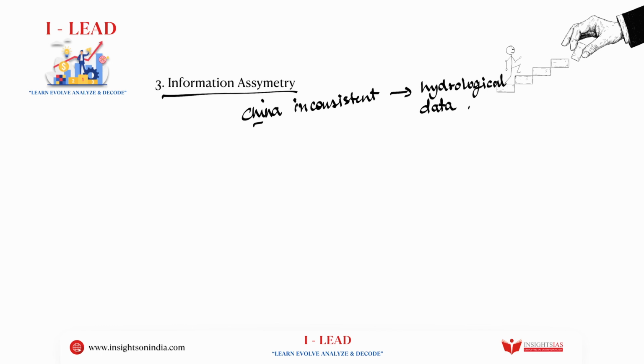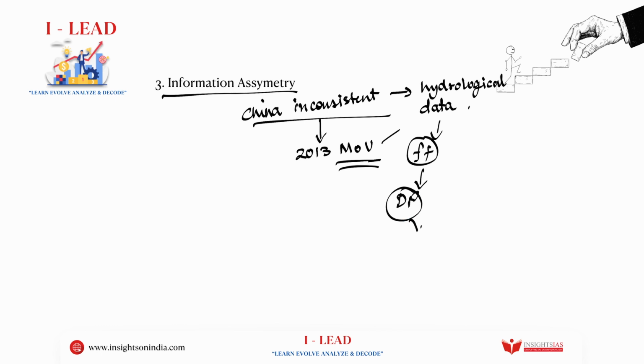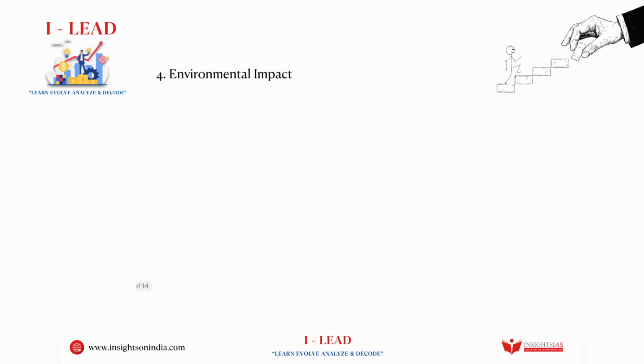And if flood forecasting becomes difficult, disaster preparedness becomes difficult. How are we telling that they are inconsistent? Because in 2013, we did sign a MOU with them. We did sign a memorandum of understanding with them. Now, despite signing this memorandum of understanding, they have not been consistent in sharing the data. So, flood forecasting becomes difficult, disaster preparedness becomes difficult, so disaster management becomes difficult, everything becomes difficult. Why? Because they're not sharing information in the first place, right?